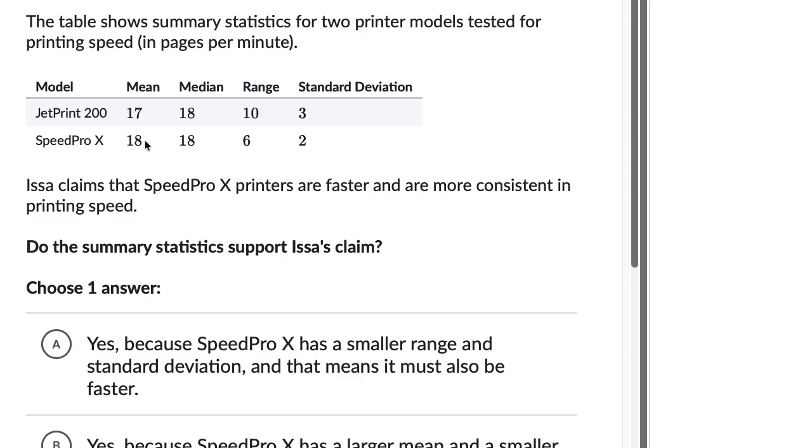Because if you take just the traditional mean, which most people talk about when they talk about average, it's definitely faster. And then ESA also claimed more consistent. So more consistent would mean smaller range, smaller variation, smaller standard deviation. And we can see that's definitely the case with Speed Pro. Its range is 6 versus JetPrint 200 at 10. Its standard deviation is 2 versus JetPrint 200 at 3.